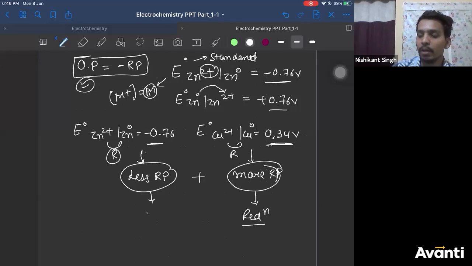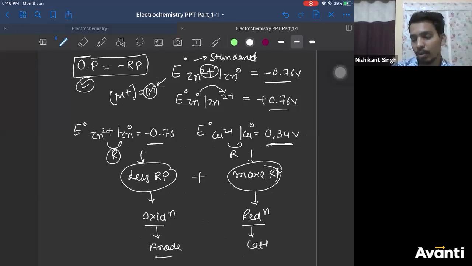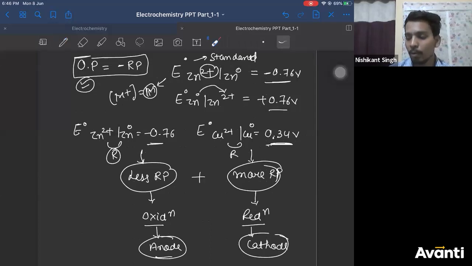Zinc will do the oxidation. And we just studied that the electrode which does oxidation is the anode and the electrode which does reduction is the cathode. Now I hope you understood how to identify which electrode is anode and which is cathode in a galvanic cell. You need to see their values.